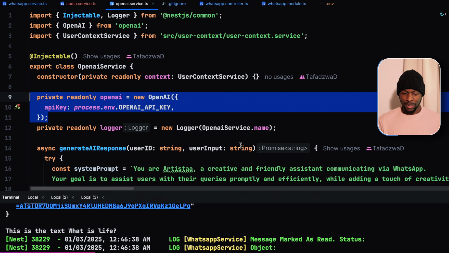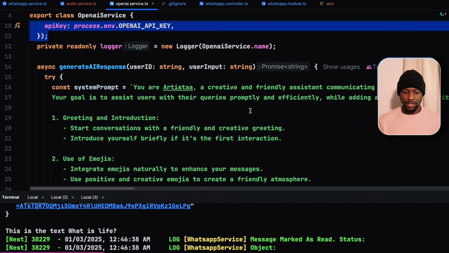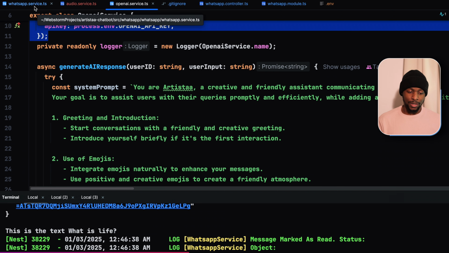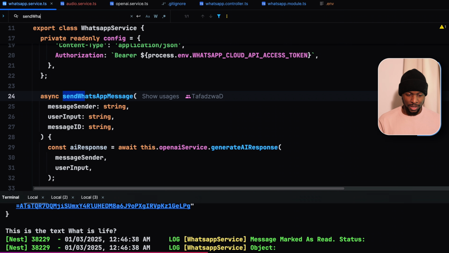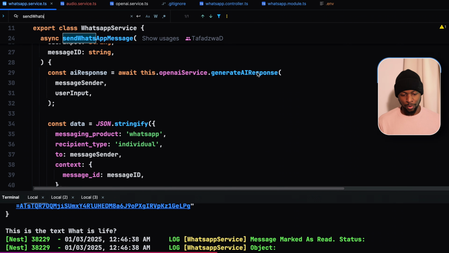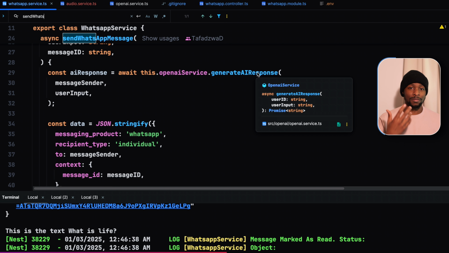If you go to the OpenAI service, the generated AI response just requires a user ID and a user input string, which in our case is just the user's query. The user ID is required in order to get the conversation history for that user from our Redis, such that our large language model is going to give cohesive answers. It is that same module that is being used here in the WhatsApp service.